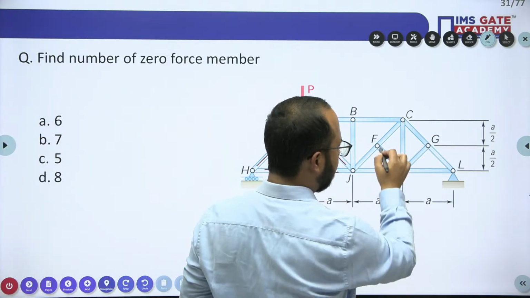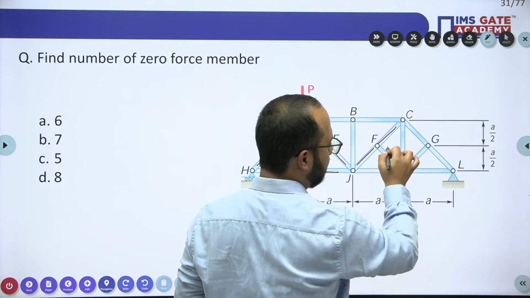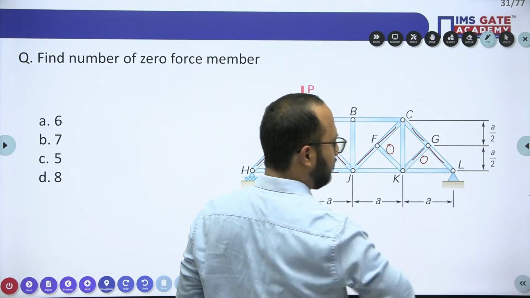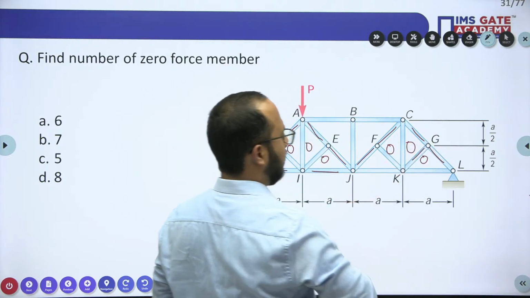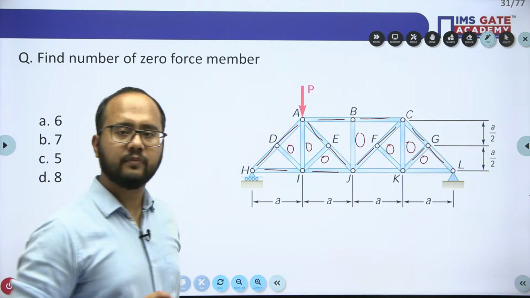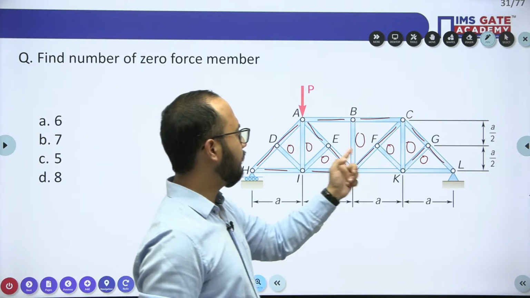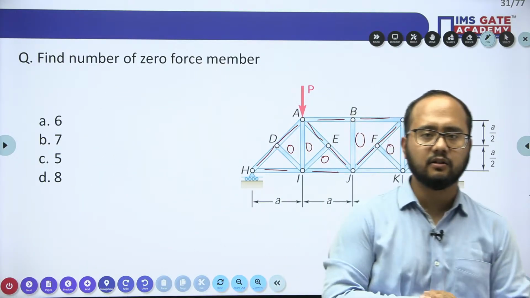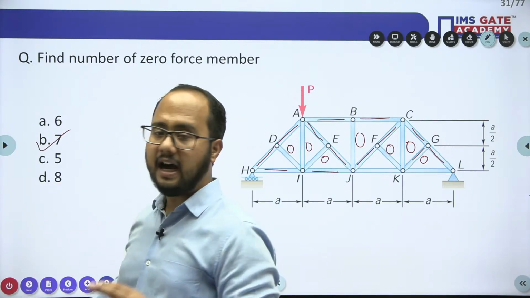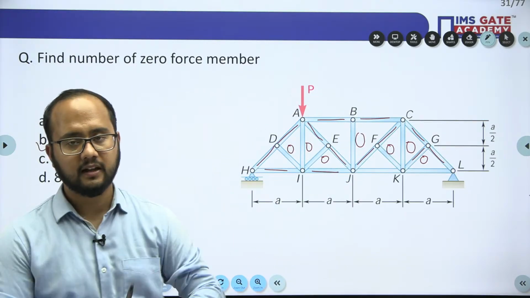Again, in this case also, these are collinear, so it will become 0. This and this one are collinear, so this one becomes 0, and also it will become 0 here. This is collinear, this is collinear. Now this will become 0. Simple. So 1, 2, 3, 4, 5, 6, 7. Yes, Ankit, your answer is correct. 7 is the correct answer here. So like that, you can answer this particular question, right?